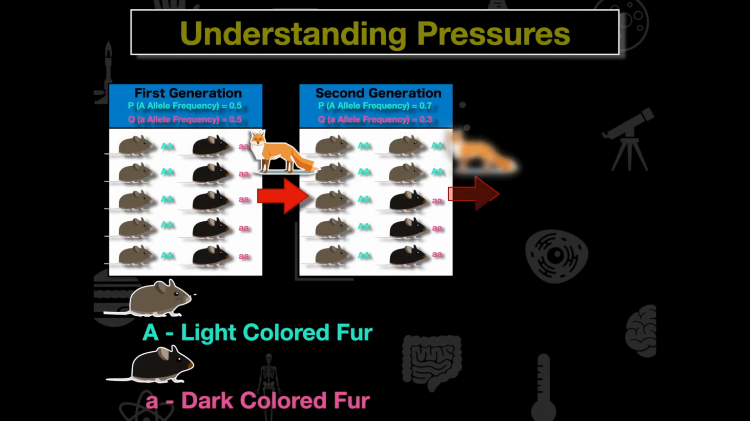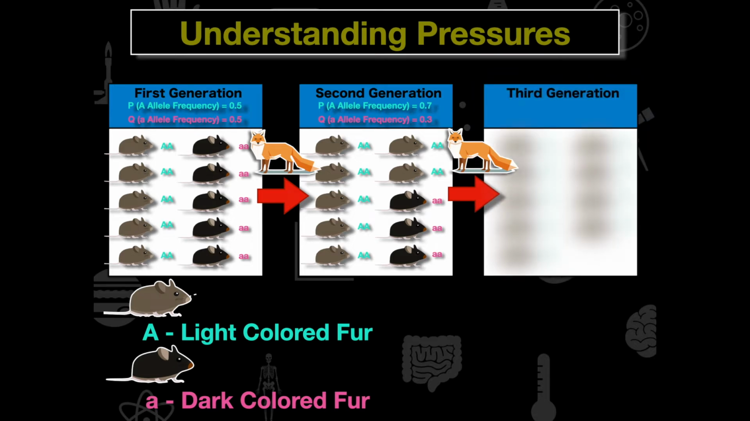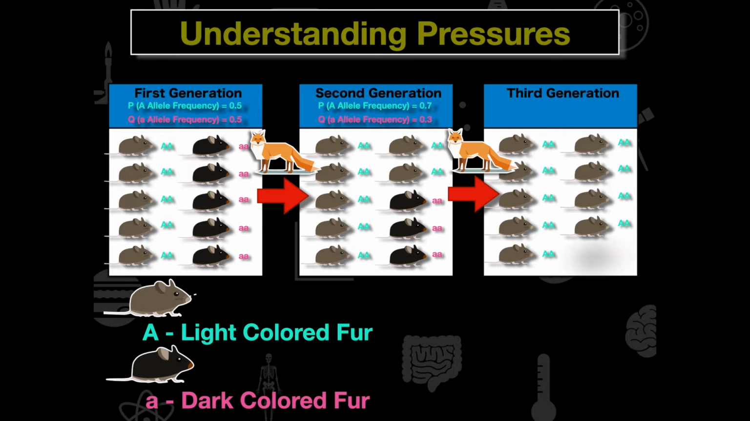Then we go to our third generation with the same environmental pressure. As we get to generation 3, we now see mostly brown mice and a limited number of these dark-colored mice because of their ability to camouflage in the grasses. So the percentage of alleles within the total population is 0.9 for p, the light-colored fur or dominant allele. And for q, this is 0.1. Only 10% of the alleles within this population code for the recessive dark-colored fur.